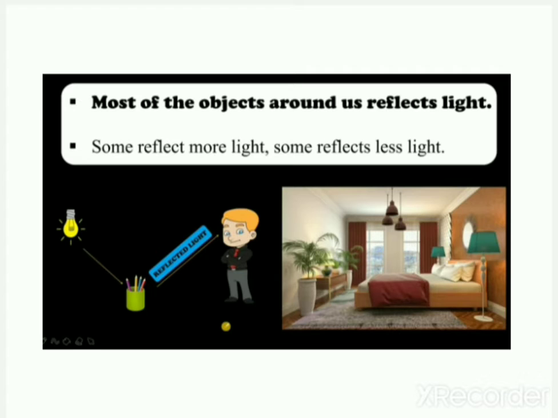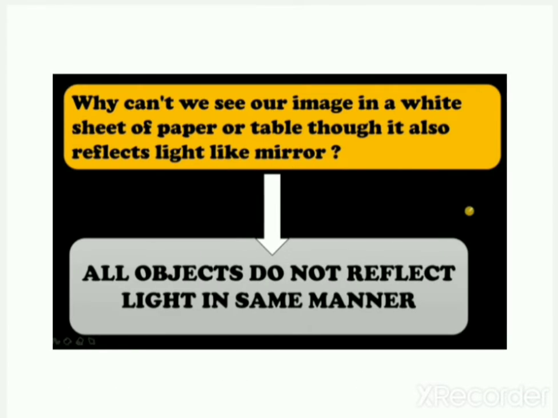But when some objects reflect less light, we are not able to see our face in such objects. So why can't we see our image in a white sheet of paper or a table, though it also reflects light like a mirror? It is because all objects do not reflect light in the same manner.